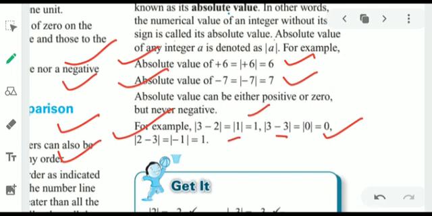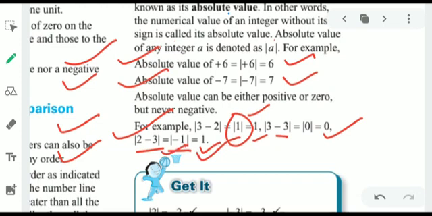2 minus 3 is written. The difference of 2 and 3 is 1, but 3 is a larger number than 2, and it has a negative sign, so the answer is in negative form. But when we take the absolute value of minus 1, it is always 1. So we saw that absolute value of 1 is 1 and absolute value of minus 1 is also 1. Let us move further.